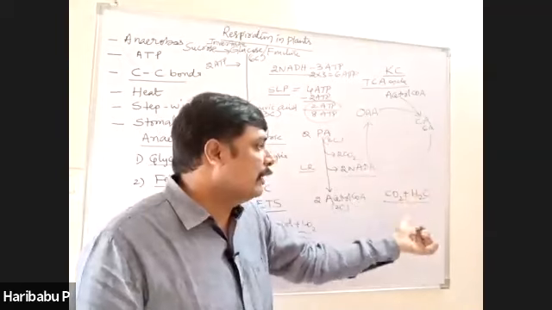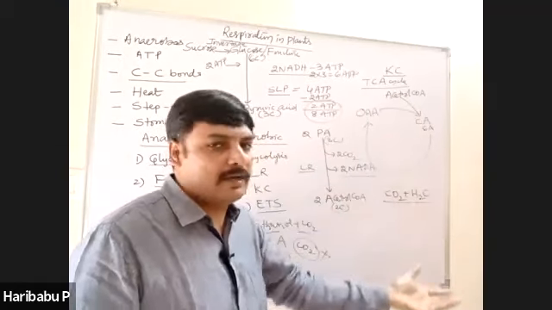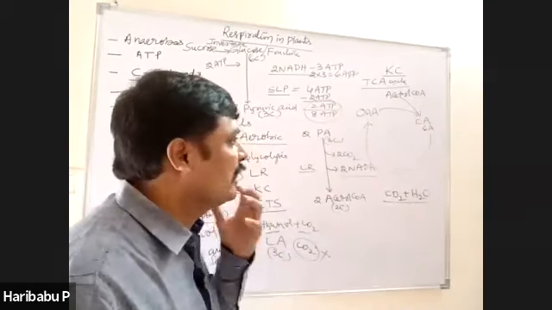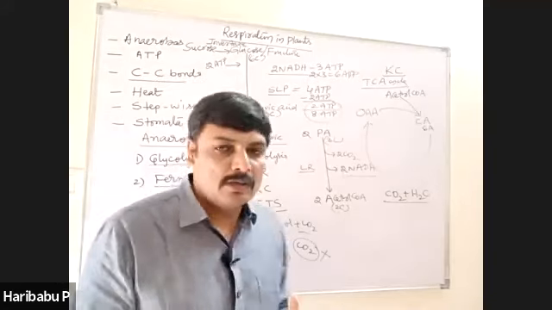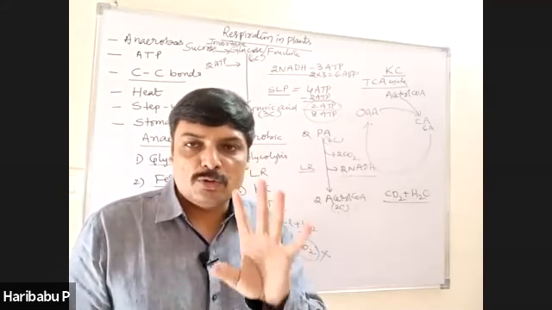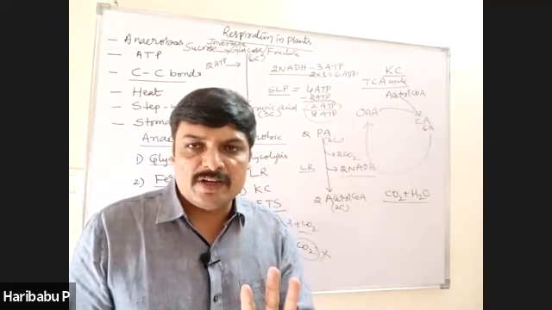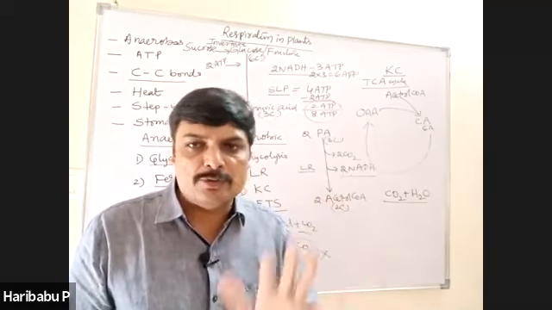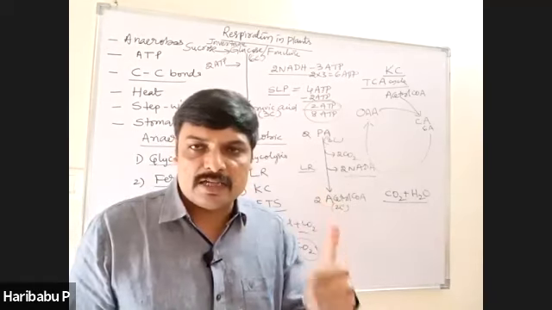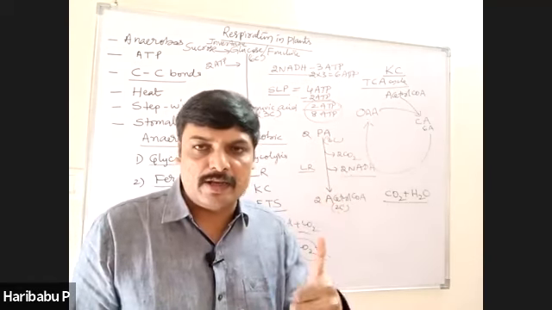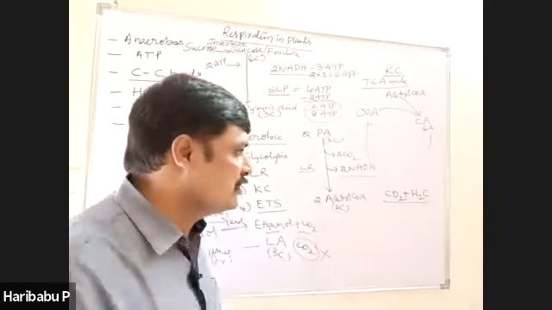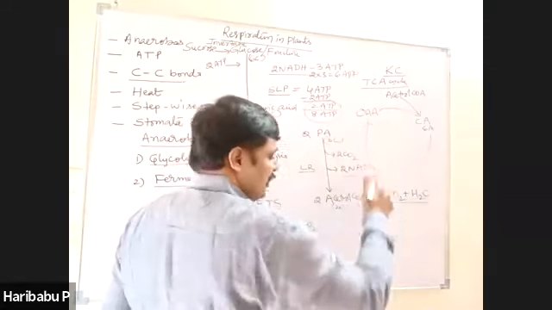Several intermediate compounds are produced. Totally here, one thing you should remember. In Krebs cycle, totally 4 oxidations occur. Overall, in aerobic respiration, 6 oxidations occur. Already I told you 2. One in glycolysis, second one is in link reaction. The remaining 4 oxidations occur in Krebs cycle.